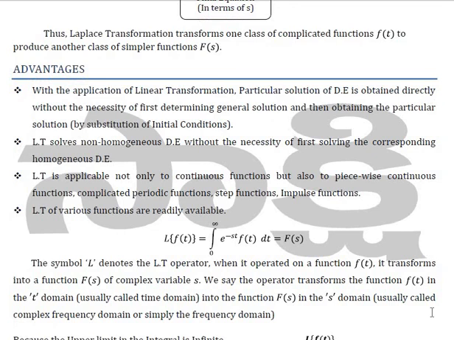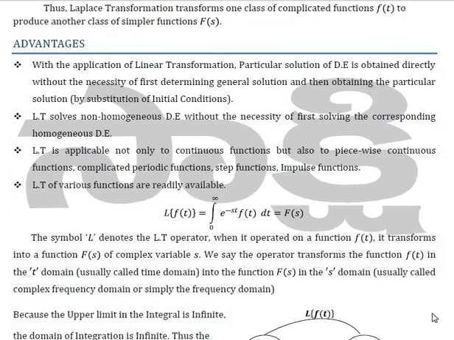Here some advantages are also written. What are the advantages? With the application of Laplace transform, the particular solution of a differential equation is obtained directly, as I told earlier, without the necessity of first determining the general solution and then obtaining the particular solution. For that, substitution of initial conditions should be used. Then Laplace transform solves non-homogeneous differential equations without the necessity of first solving the corresponding homogeneous differential equation.